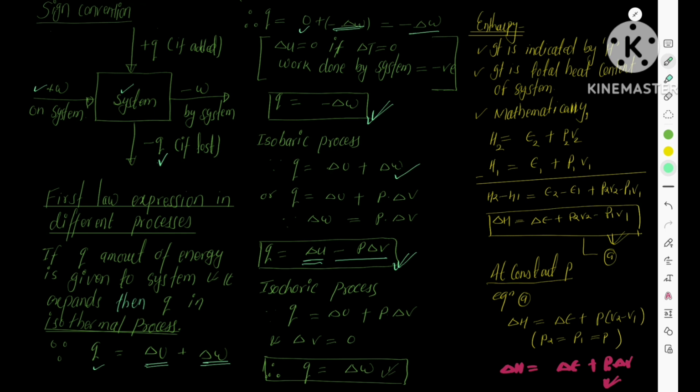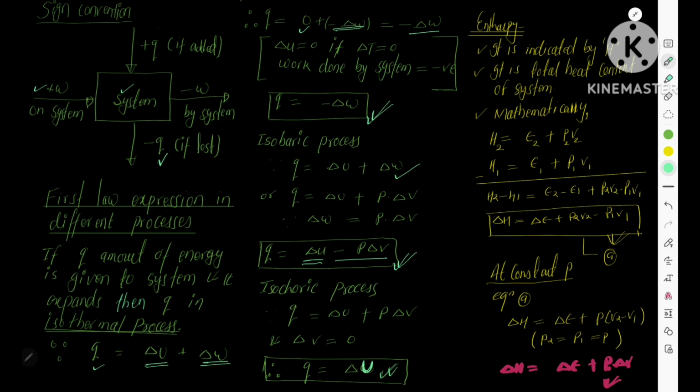Now in an isochoric process, the change in volume dV equals 0, therefore the work done PdV term becomes 0. Therefore the total energy given to the system is used in increasing the internal energy of the system. Now you can write it this way.